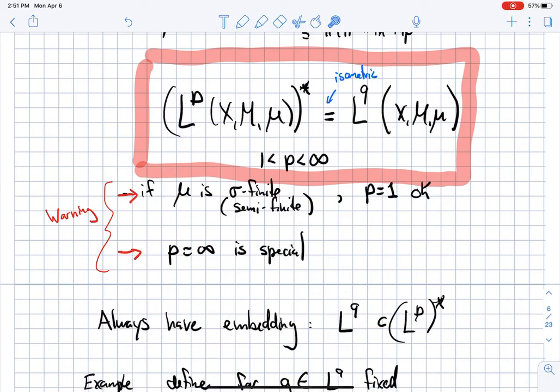So you want to go the other way. You always have this embedding of LQ in the dual of LP. So what you need to prove, and that's what we're going to do now, is that to every functional in the dual of LP, I can associate a function in LQ. And the key for that is the Radon-Nikodym theorem. All right? So let's discuss the proof.